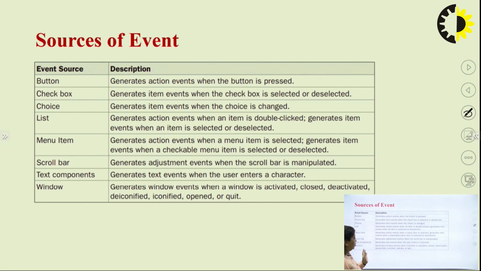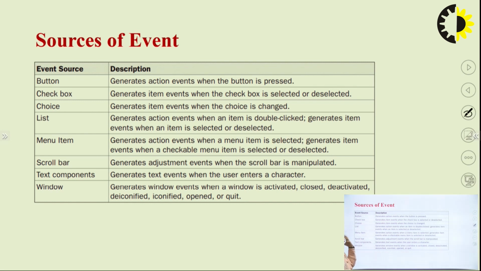This generates window events whenever the window is activated, closed, deactivated, opened or quit. So, any change that is made to the window will generate an event. So, we have a number of sources which can generate events like button, checkboxes, choice, list, menu item, scroll bar, text components and window.